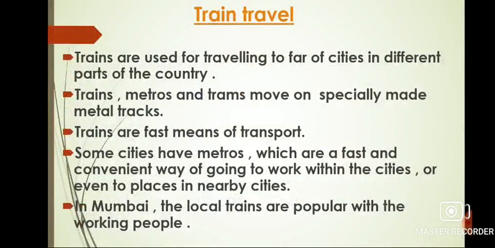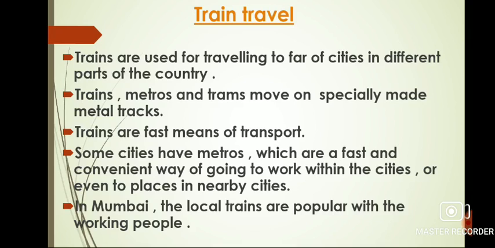Now, the next topic is train travel. Trains are used for traveling to far off cities in different parts of the country. Trains, metros, and trams move on specially made metal tracks. Trains are fast means of transport. Some cities have metros, which are a fast and convenient way of going to work within the cities or even to places in nearby cities.